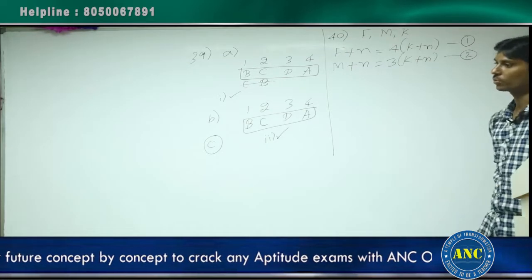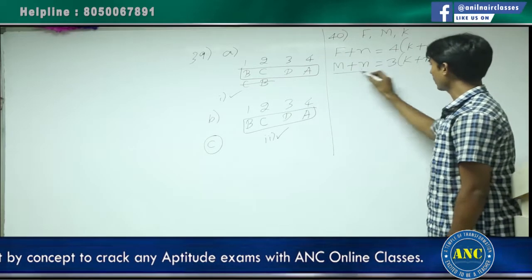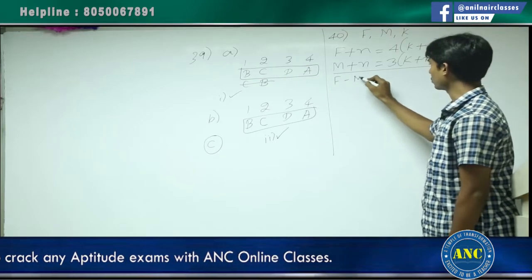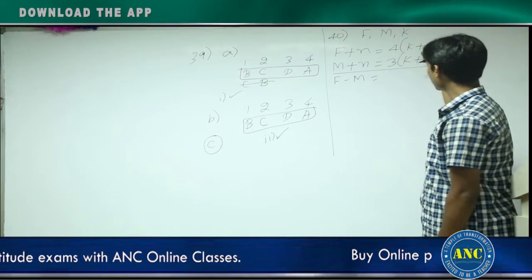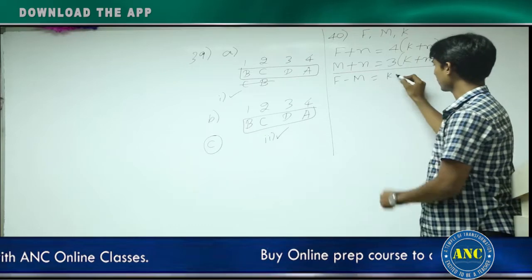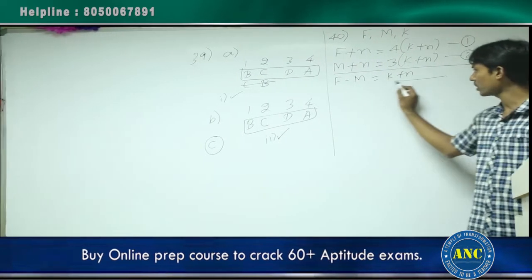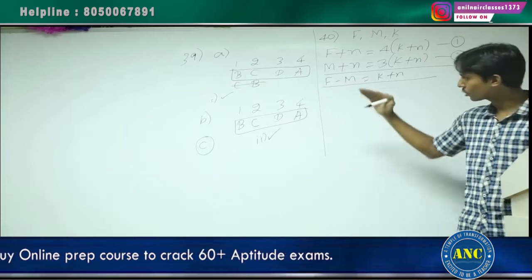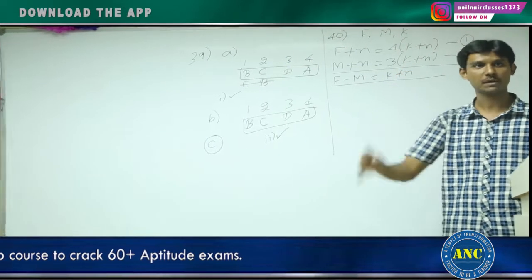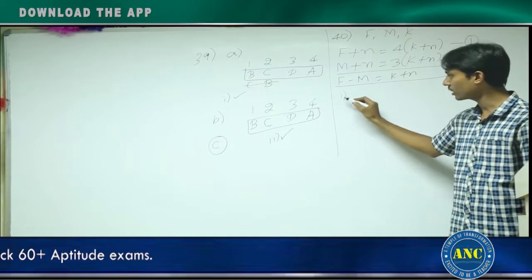It is statement 2. If I subtract, it becomes F minus M is equal to 4 into K plus n minus 3 into K plus n. It is 1 into K plus n. This is what we got as of now. Now this is still the question only. I did not move on to statement 1 alone. Now come back to the first statement.